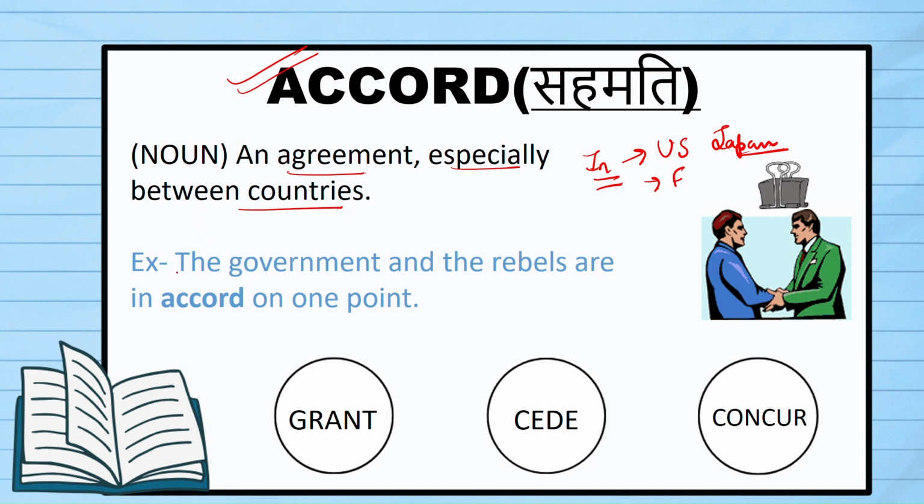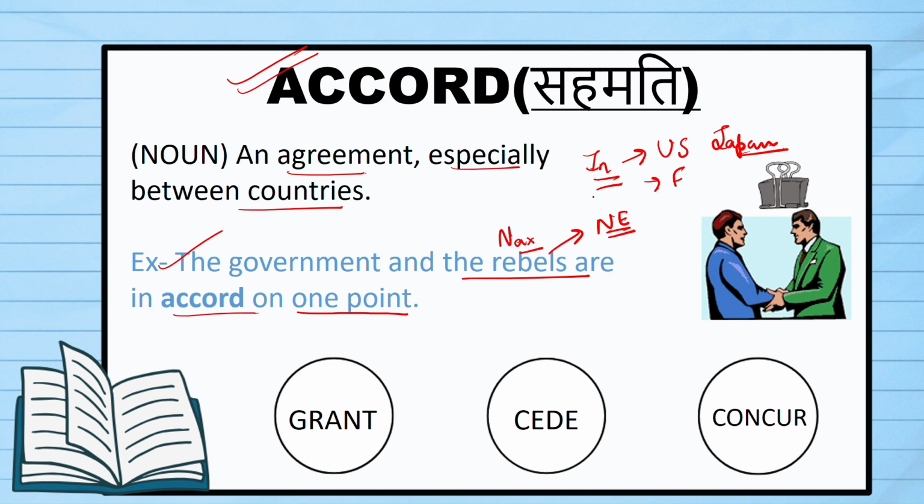The sentence here says, the government and the rebels are in accord on one point. Here, the same thing happened recently with our government and your Naxalite groups or the rebel groups of your northeast region. Right? So there are a lot of rebel groups in the northeast region. We might be knowing that because obviously it's a little bit cut off from the mainland, and therefore the people are not very happy at present.